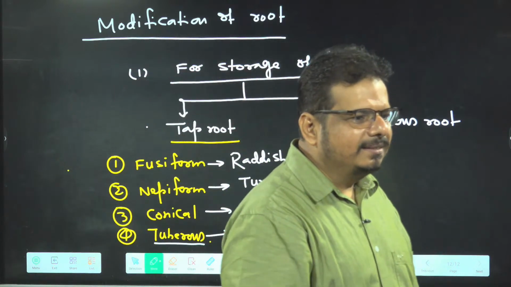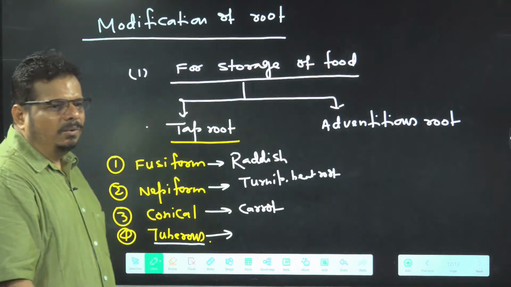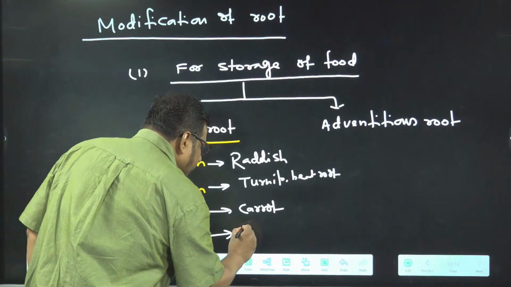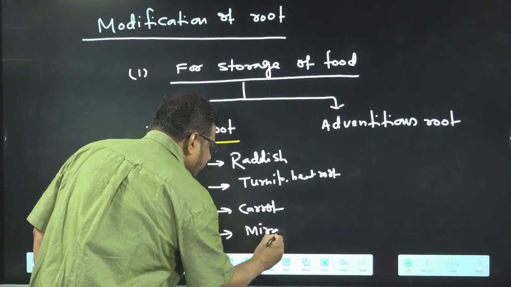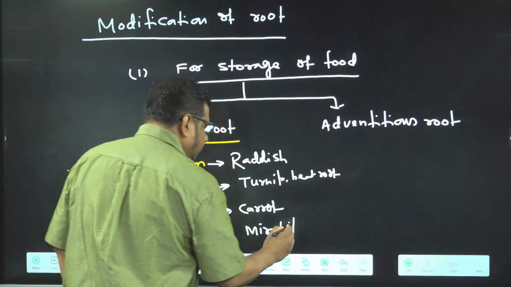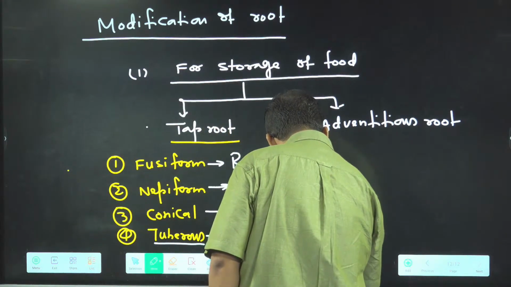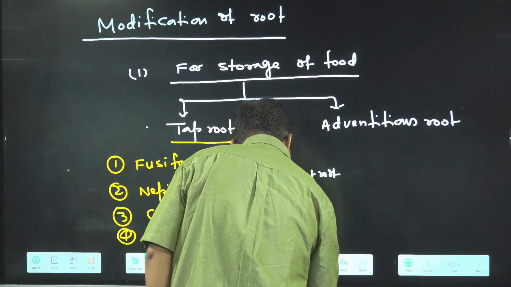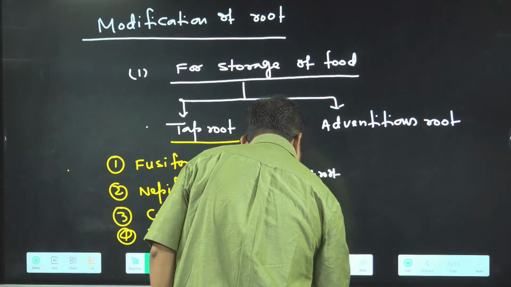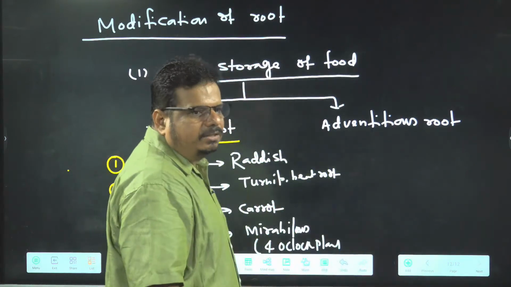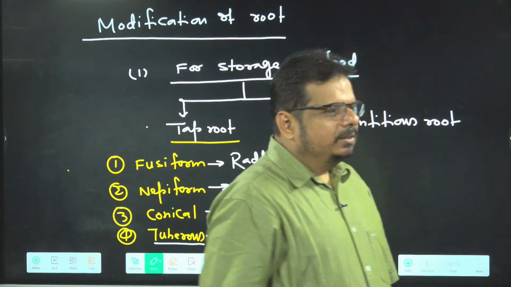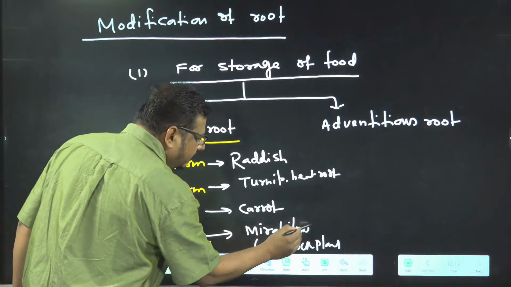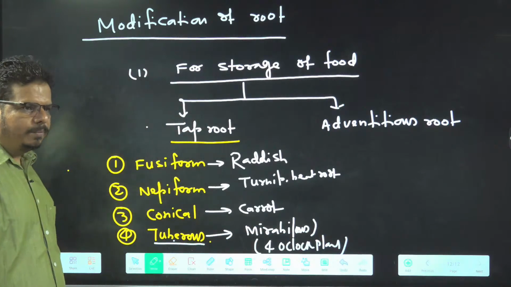Mirabilis, the 4 o'clock plant. Mirabilis jalapa, have you studied it? So tuberous taproot for storage of food is present in Mirabilis jalapa, also called 4 o'clock plant.